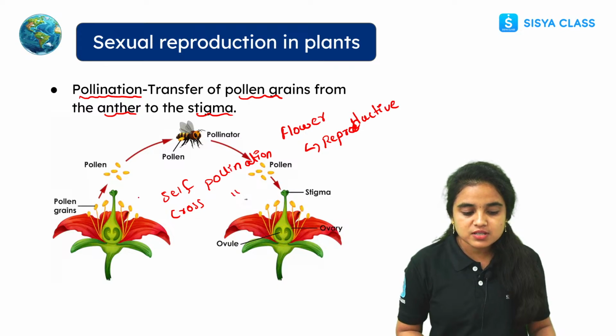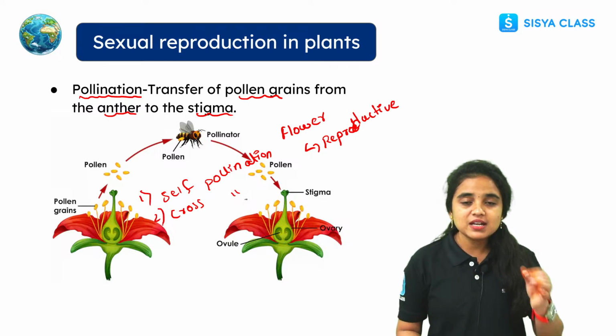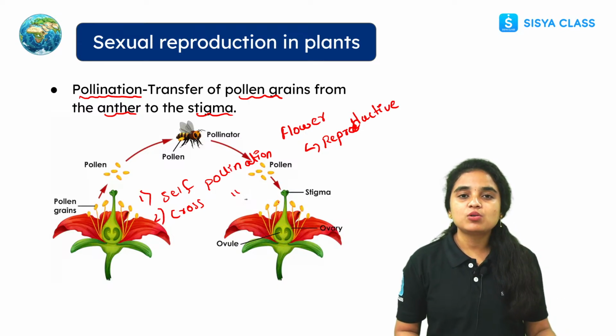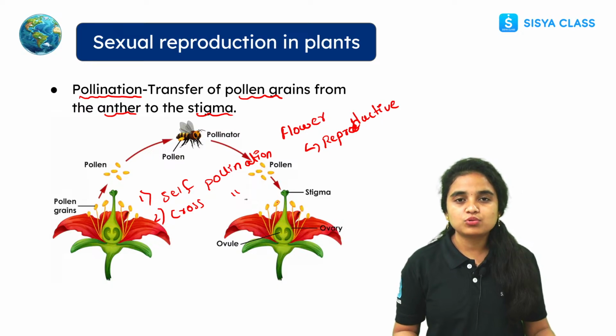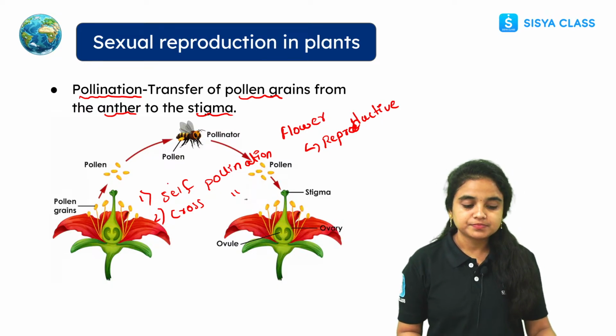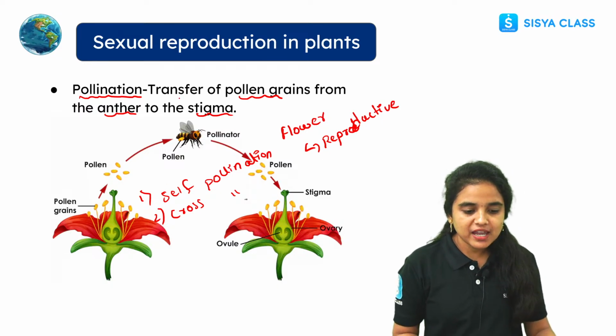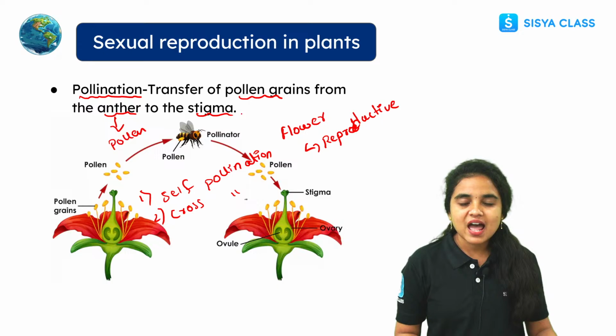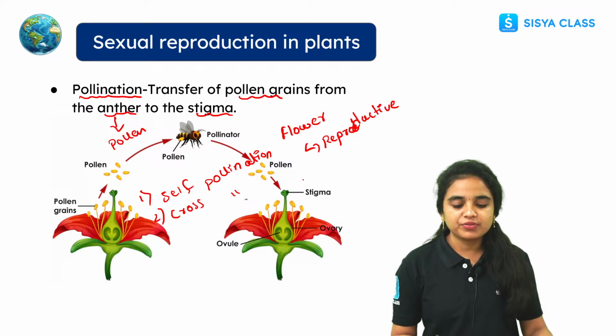With this process, plants develop seed and fruit. The anther is the male part which develops the pollen grains, and the stigma, style and ovary are the female parts of the flower.